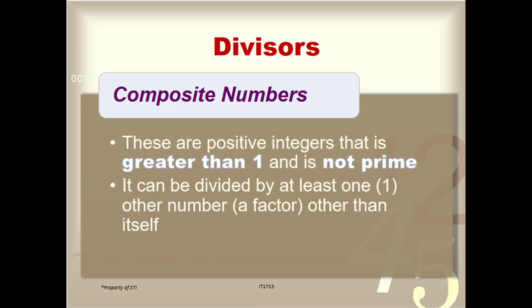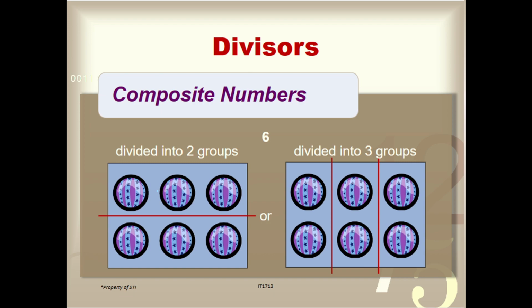Okay. So, on the other hand, composite numbers naman, these are positive integers that are greater than 1 and not a prime number. It can be divided by at least one other number, yung factor niya, other than itself. So, mean to say, no? For example, we have 6. So, 6 is a composite number. Bakit? Aside sa positive siya, it has a factor other than 1 and itself. So, other sa 1 and itself. Now, 1 at saka 6.